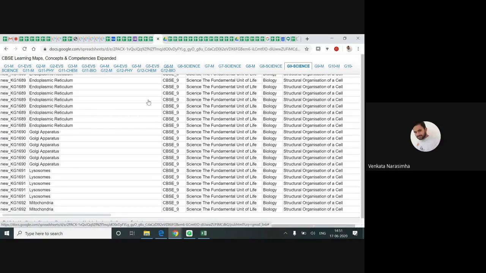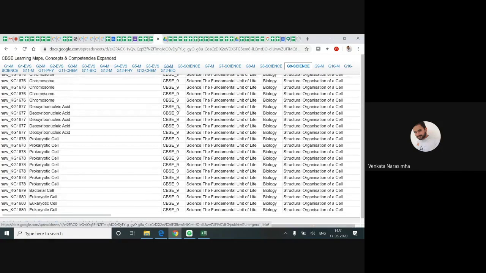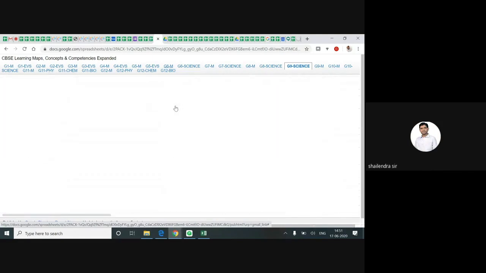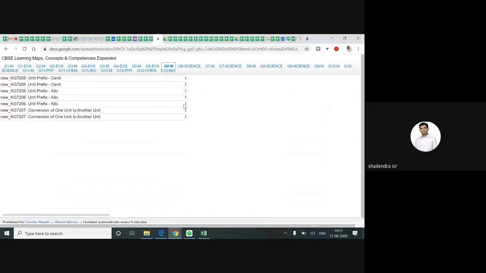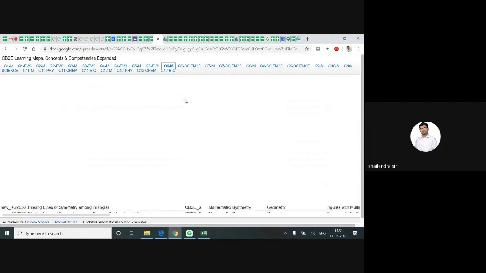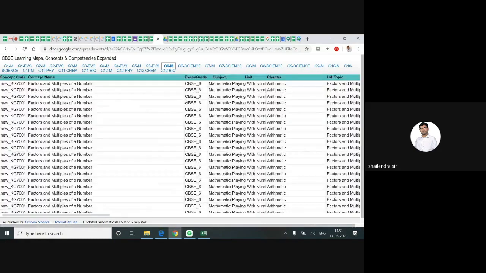Just click on it. All the concepts related to grade 6 will be displayed here. See, grade 6 mathematics, all the concepts are displayed here. You can see concept code, concept name, exam, subject, everything is written here.